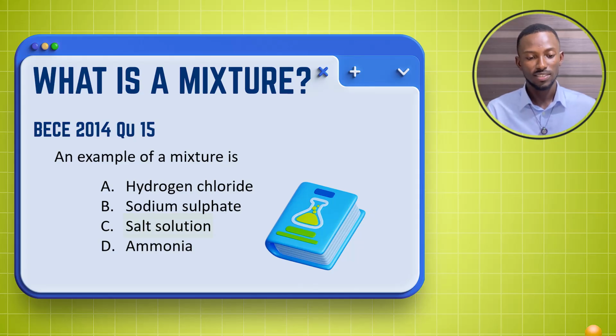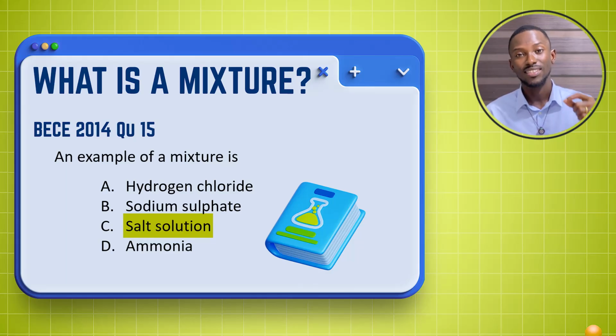Out of these options, it is obvious that salt solution is the answer, because if you look at the previous page, we said an example of a mixture is the combination of salt and water. So if you pour salt into water and stir it, and the salt dissolves, the salt is still in the water and it can be retrieved back. So that is an example of a mixture.